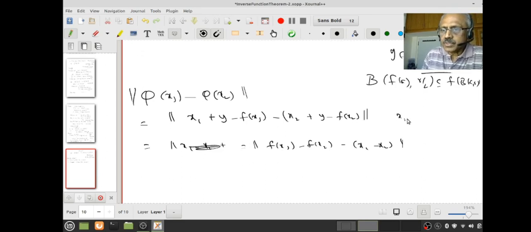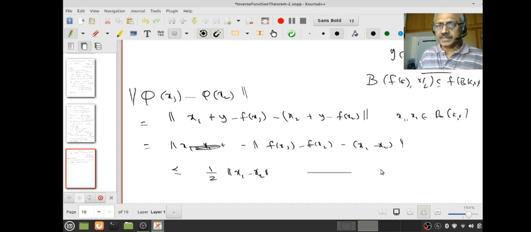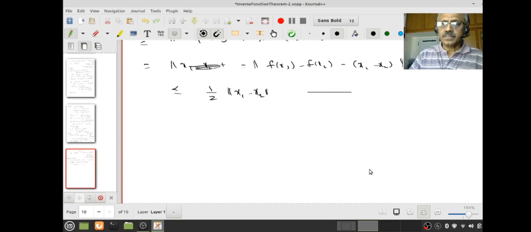But where are x1 x2? They are in the closed ball BAR. And what do I know on that? That we had already checked our inequality. That's less than or equal to half of norm of x1 minus x2. Okay, this is the first inequality we established. Do you remember that? Therefore phi is a contraction. Therefore phi is a contraction from here to here.